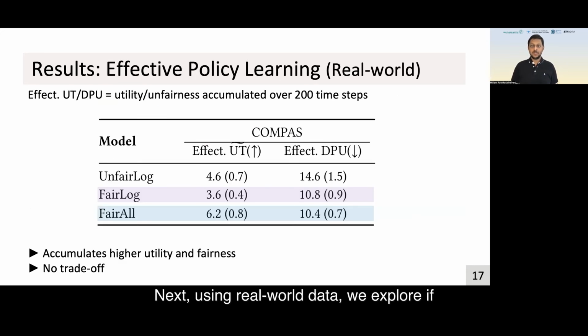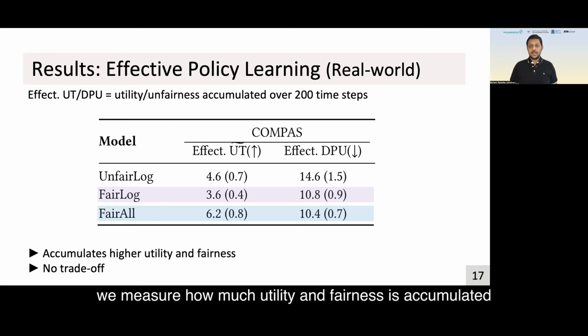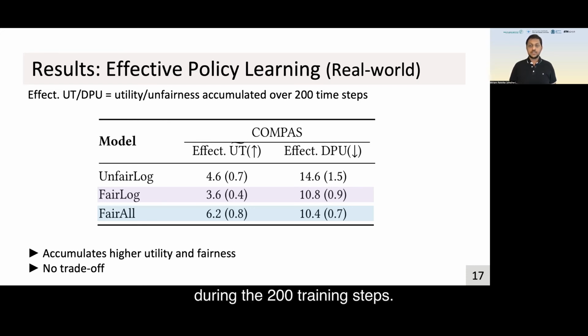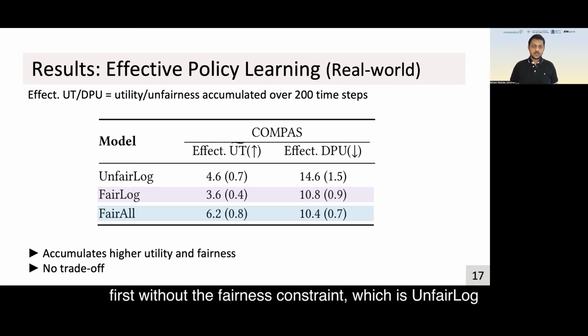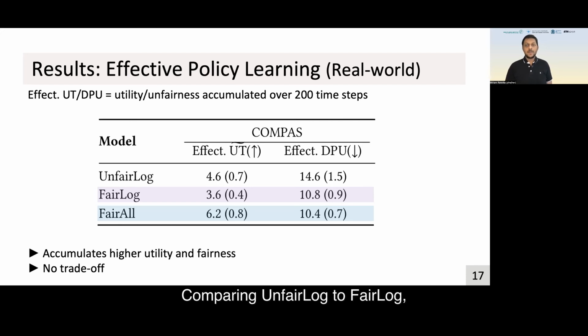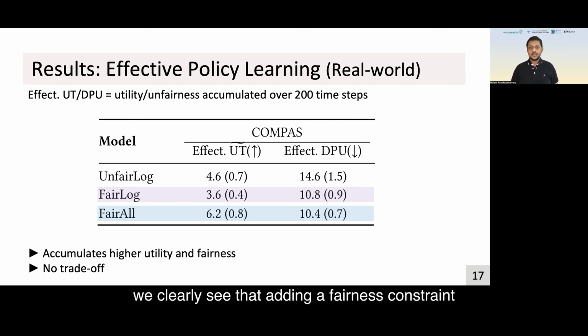Next, using real-world data, we explore if FairAll is an effective learning process. That is, we measure how much utility and fairness is accumulated during the 200 training steps. We use the real-world COMPAS dataset, and we compare FairAll to the prior work, first without the fairness constraint, which is UnfairLog, second with the fairness constraint, which is FairLog. Comparing UnfairLog to FairLog, we clearly see that adding a fairness constraint helps to accumulate less unfairness.